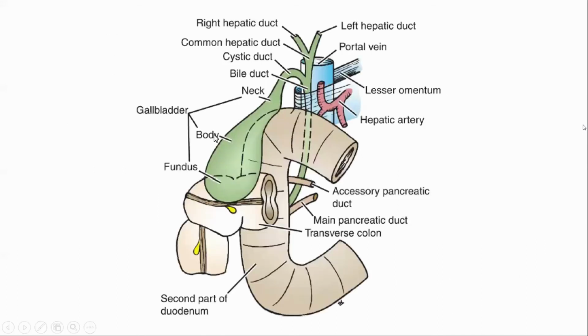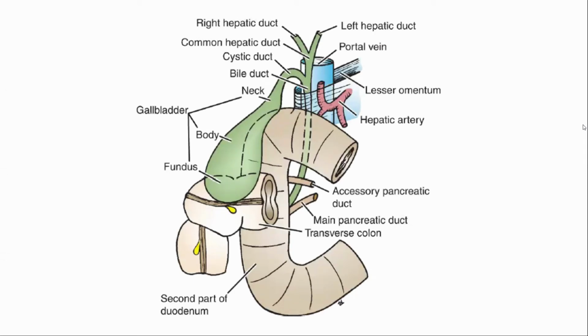So these are the parts of the gallbladder: fundus, body, and neck. What is the surface marking for the fundus of the gallbladder?